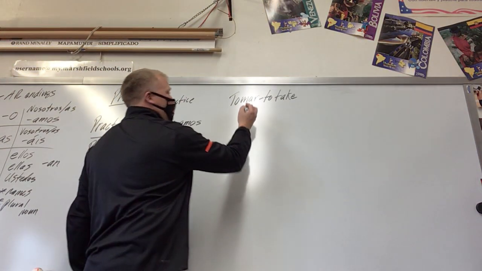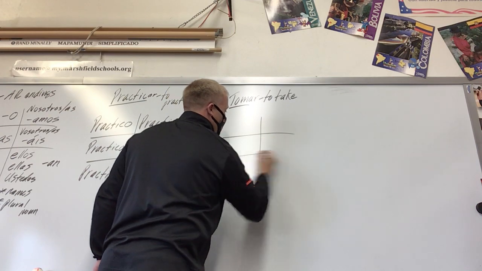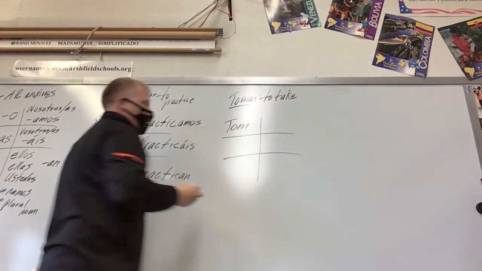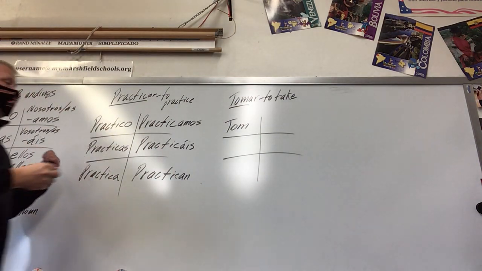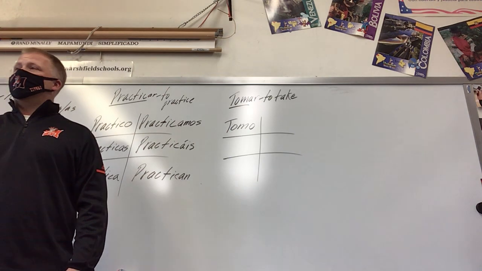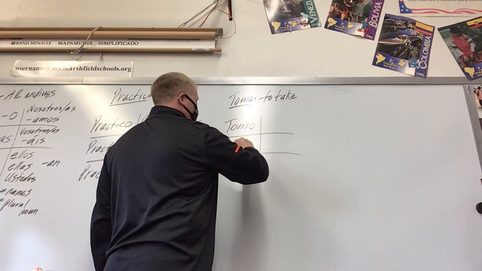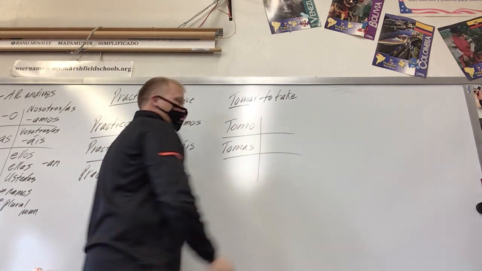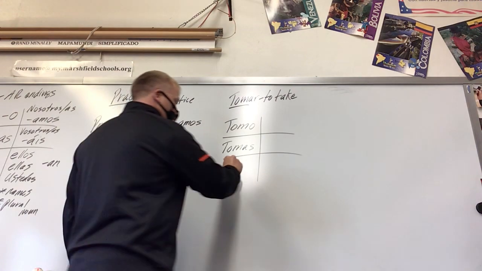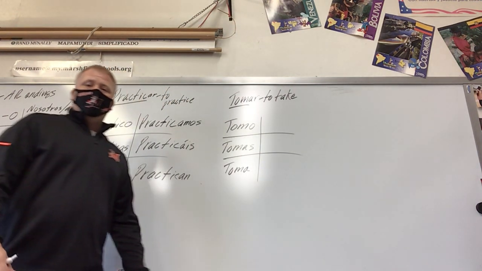The stem is the verb minus the AR, so what's our stem? TOM, right? So here's our stem, TOM. I'm going to add that verb ending right away, which is O. What does tomo mean? I take. What's the second person? Tomas. It means you take. Third person. Toma. He or she takes.